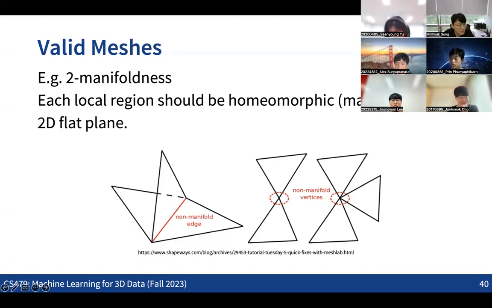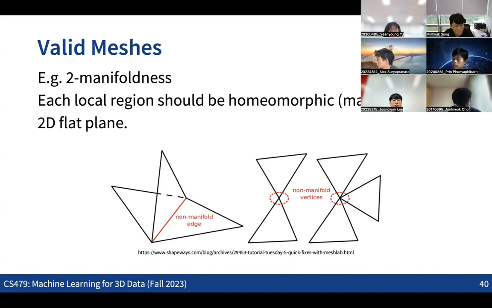One case that breaks this condition is, for example, if we have a single edge in 3D space that has three adjacent faces or more. This local region of the mesh cannot be mapped to a 2D plane. So this is a case of breaking the condition that the local region can be mapped to a 2D flat plane. This condition is called two-manifoldness.